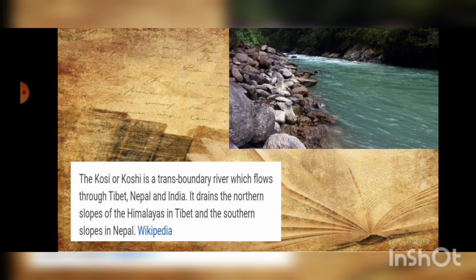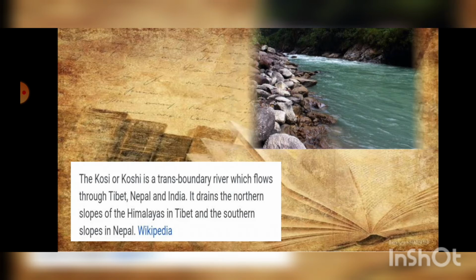The Kosi or Koshi is a transboundary river which flows through Tibet, Nepal and India. It drains the northern slopes of the Himalayas in Tibet and the southern slopes in Nepal. So this is about the Kosi River.